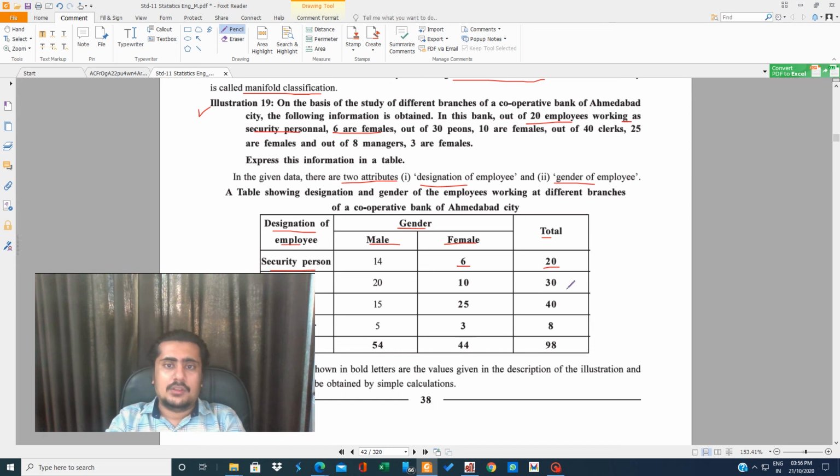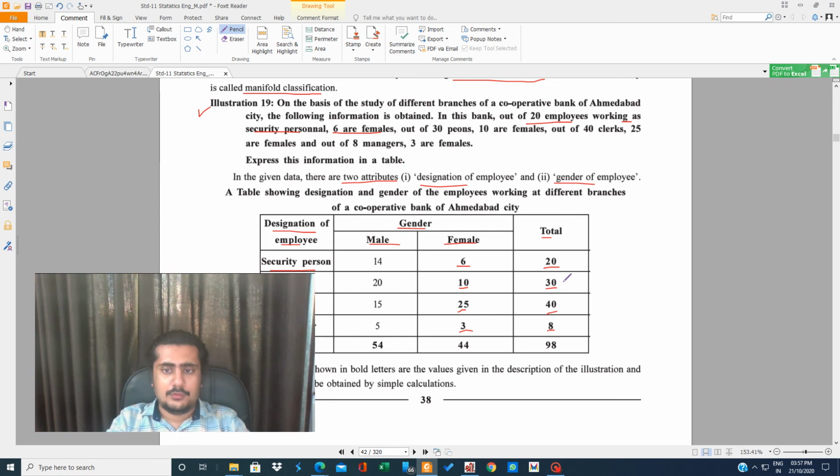Out of 30 peons, 10 are females. Out of 40 clerks, 25 are females. Out of 8 managers, 3 are females. So this is the allocation: out of 20, 6; out of 30, 10; out of 40, 25; out of 8, 3. This is the balance.